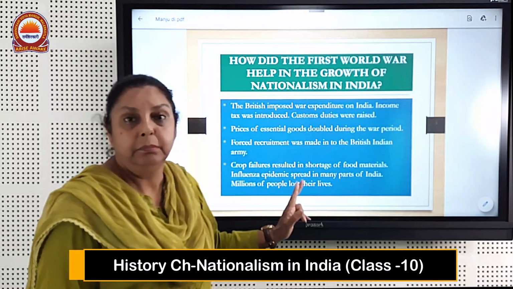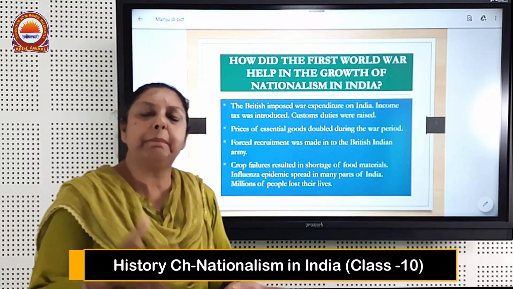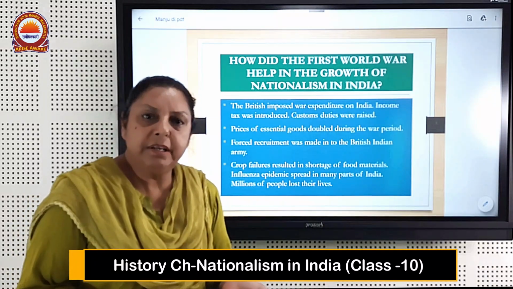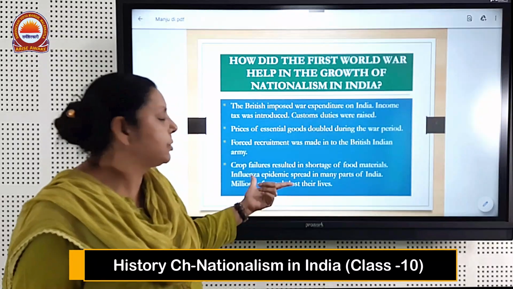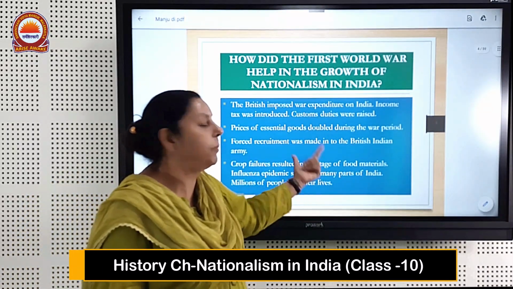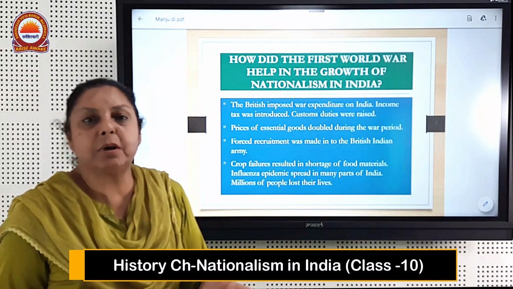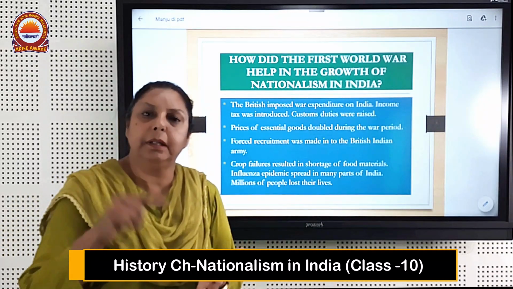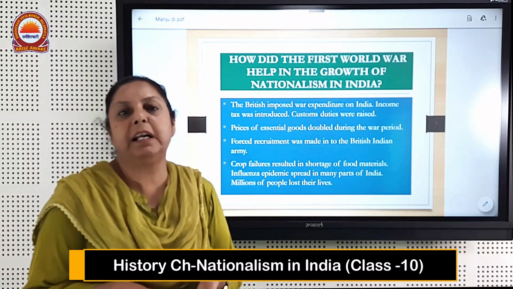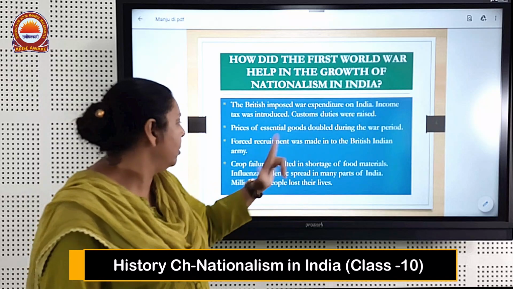Crops failed. Now it was a natural calamity. It was not pre-planned that the crops failed. It was a natural calamity that during this time period the crops failed and resulted in a shortage of food materials. When there is less supply and the demand is more, definitely the price is going to hike. So the food materials got short.